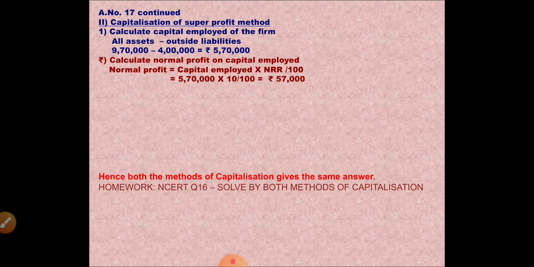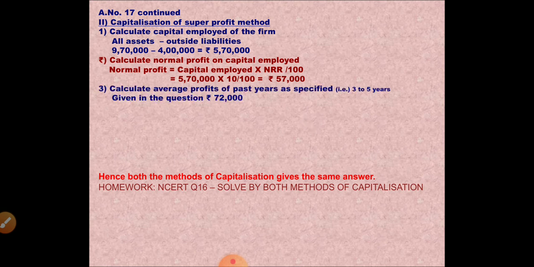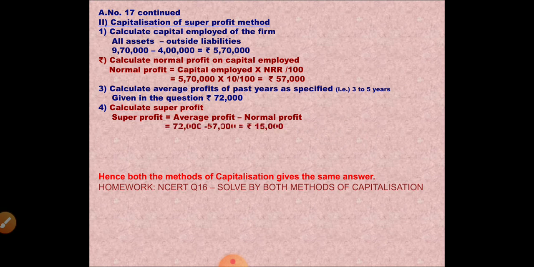Now super profit is equal to average profit already given in the question minus normal profit, which is 72,000 minus 57,000. Super profit is 15,000. And goodwill is capitalization of super profit, which is 15,000 into 100 by 10, 1,50,000.